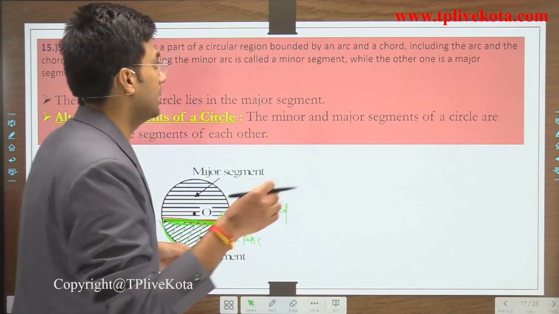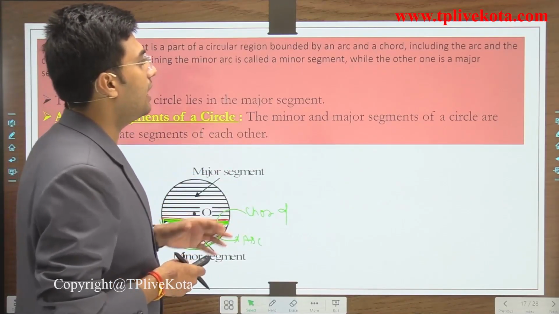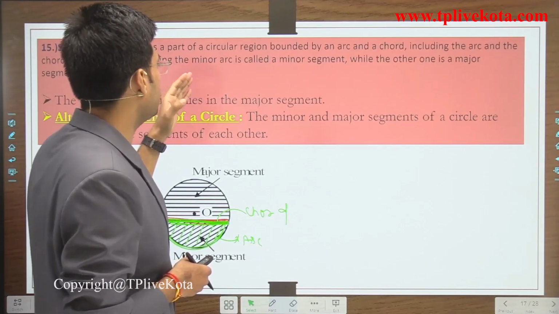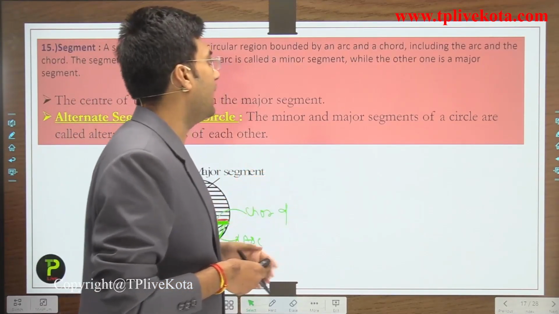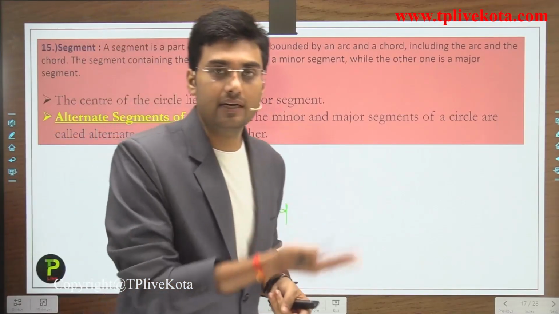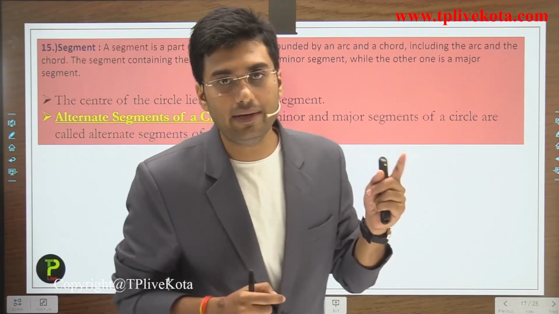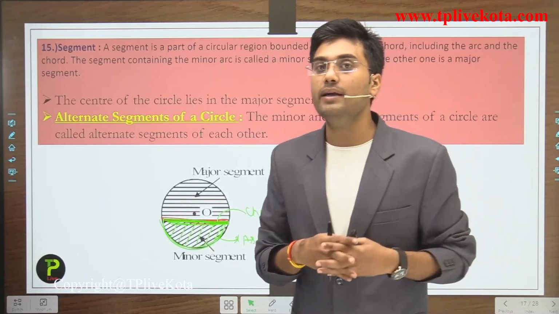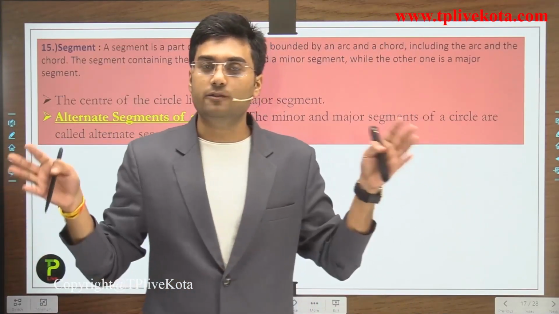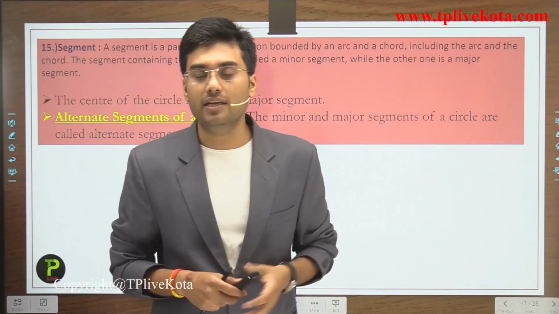Clear? Now, including the arc and the chord, the segment containing the minor arc is called the minor segment, and the other one is called the major segment. If it contains the minor arc, then the segment is known as the minor segment, and if the segment contains the major arc, then it is known as the major segment.